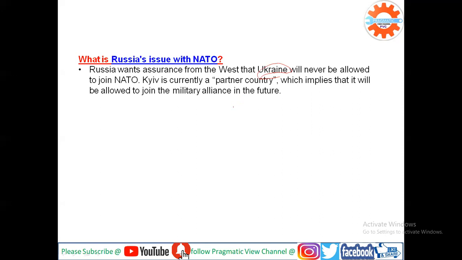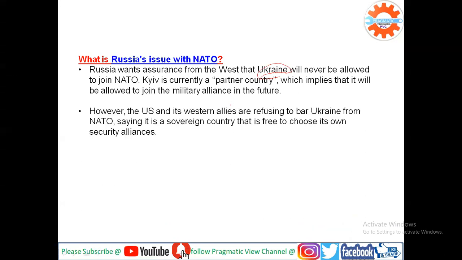However, Kyiv is currently a partner country of NATO, which means it will be allowed to join the military alliance in future. Although Ukraine is not part of NATO now, there is a high possibility of it joining in future. The US and its Western allies are refusing to bar Ukraine from NATO.